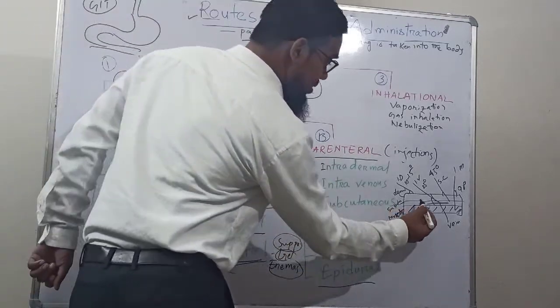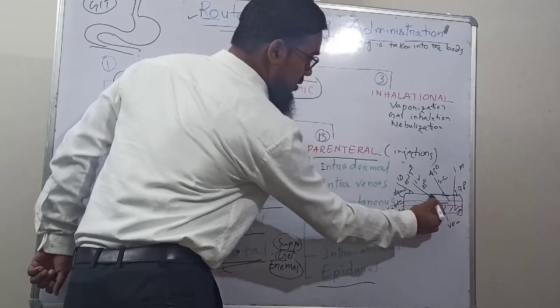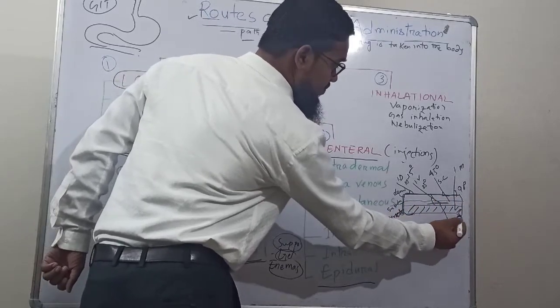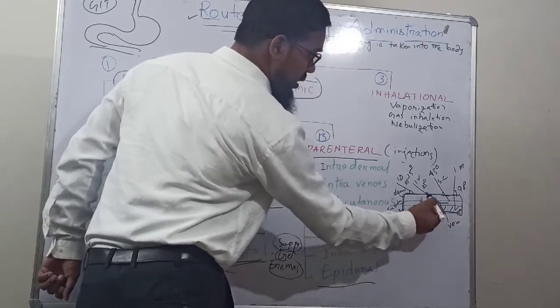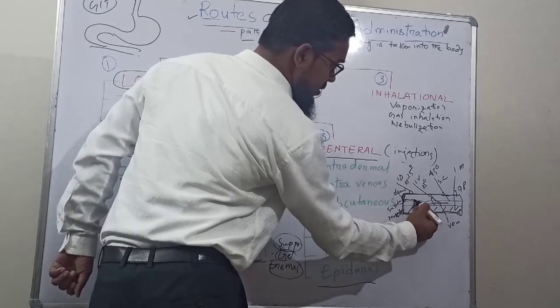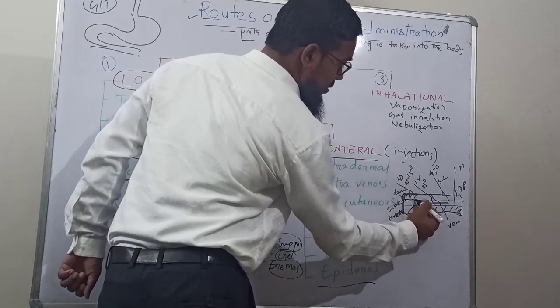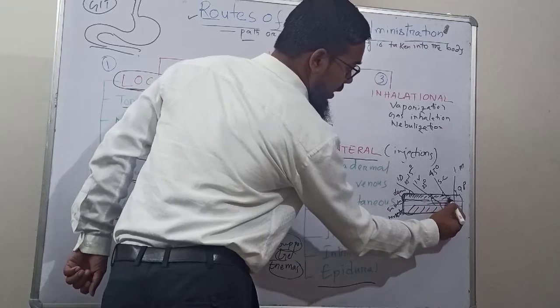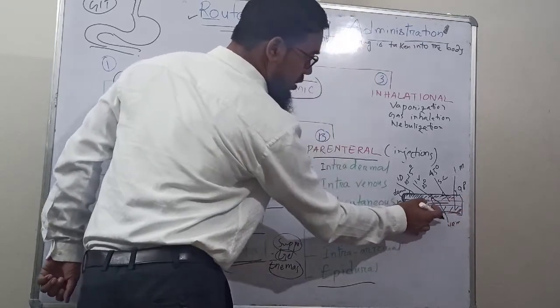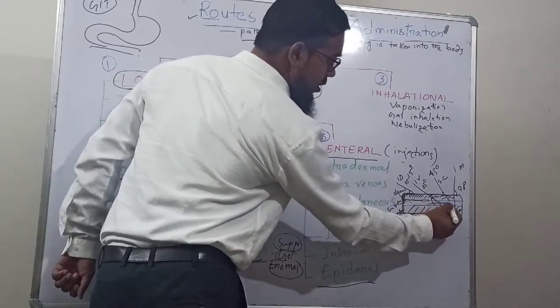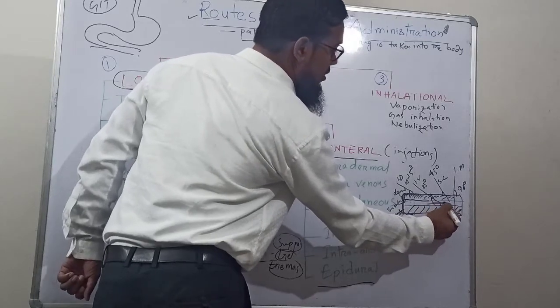If we see the skin, this is the layer of skin with muscle. The upper part of the skin is called the epidermis, the upper layer. Then comes the subcutaneous layer, where the fats are available and through which our blood vessels run, and below the subcutaneous layer the muscle is there.